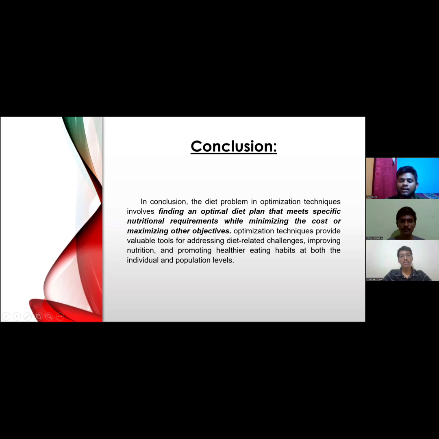Finally, I will say that the optimization techniques we have listed in the previous slides, that is the LP, the genetic algorithm, and the particle swarm techniques, all three of them can be useful. They provide a valuable tool for addressing diet-related challenges, improving nutrition, and promoting healthier eating habits at both the individual as well as the population level.